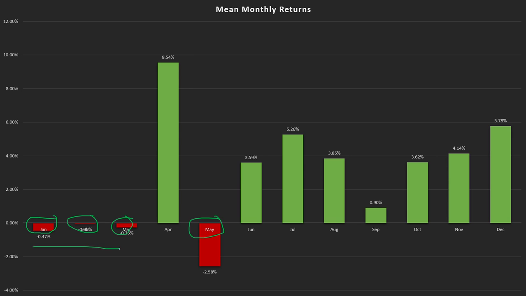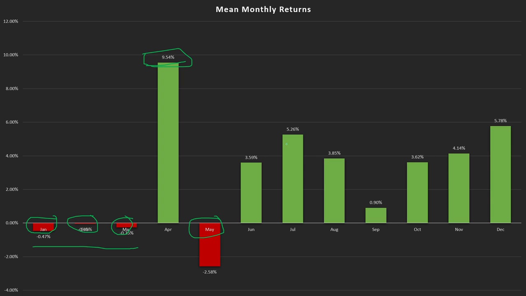So that means at least the first quarter of the year is not good for this sector at all. But again, comes April, and historically 9.54% returns in last 10 years in April. So this is the massive returns, and these are the average returns in last 10 years.